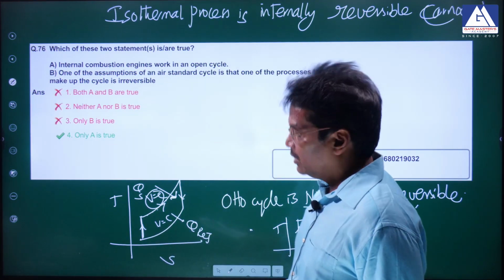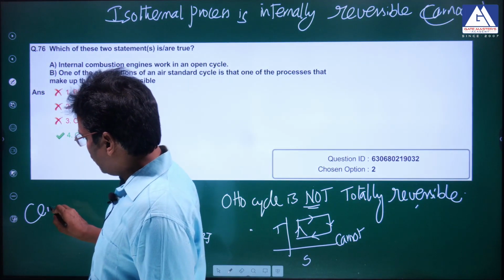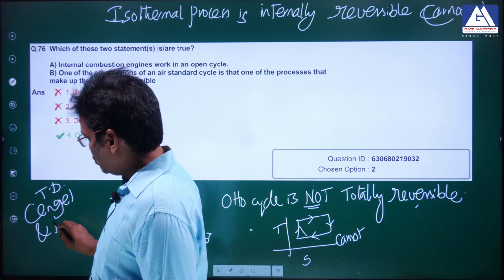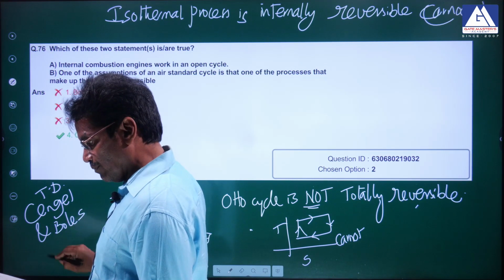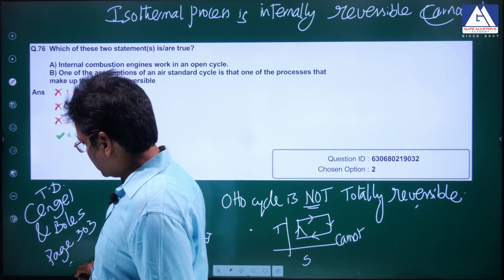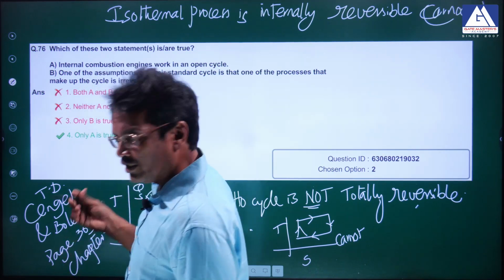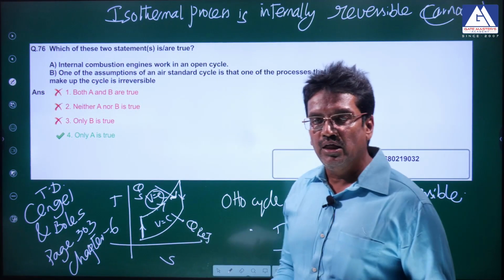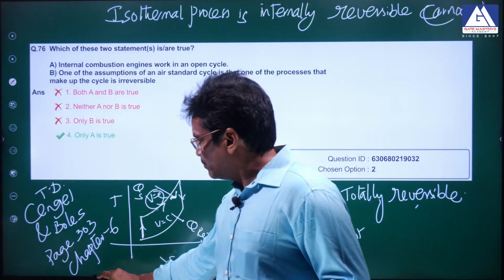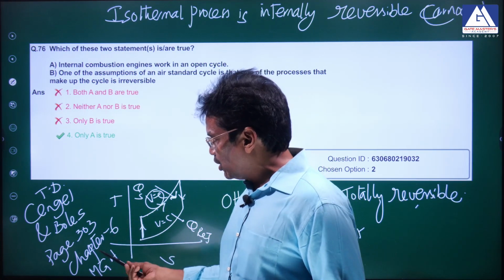I am giving the source for this: Cengel and Boles, thermodynamics textbook, page number 303, chapter 6. It is McGraw-Hill. All the textbooks I am mentioning are McGraw-Hill except Modi and Seth. Modi and Seth is not McGraw-Hill. This is Cengel and Boles, McGraw-Hill Publications, chapter 6, page number 303.